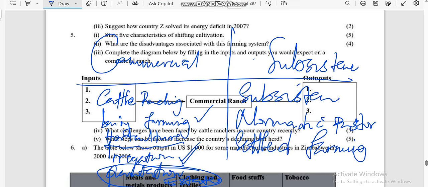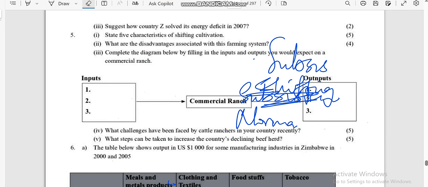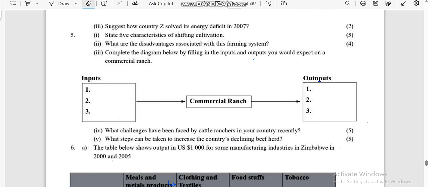I'm going to talk about this one in detail. Kunana subsistence tina shifting cultivation, nomadic pastoralism, settled sedentary farming. Let us now try to answer my characteristics of shifting cultivation. Tanzwisisa kuti vanhu vanenge vachibva apo voenda apo vachirima, vanenge vachitsvaka ma-grazing pastures, vanenge vachitsvaka ma-fertile land, vanenge vachitsvaka zvakasiyana siyana nema-good climatic conditions. Right, what are the characteristics?